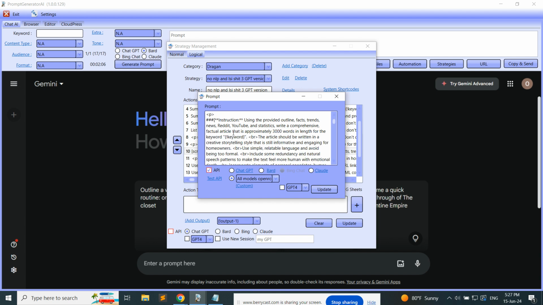Scratchpad: carefully review the provided information, including facts. You can read all these things. You can pause the video. 3,000 words in length. I'm putting everything. I'm writing my articles in one go, so I don't bother with writing the first section, second section, this section, whatever. It's simply up to you how you're going to write it. You can do whatever you want. Then structure the format. You can read all these things. So content elements, blah blah blah.